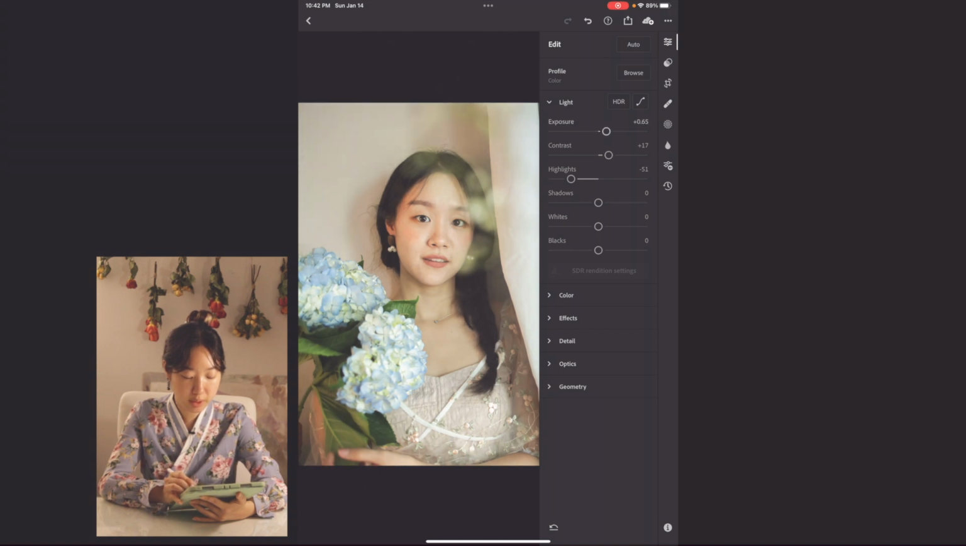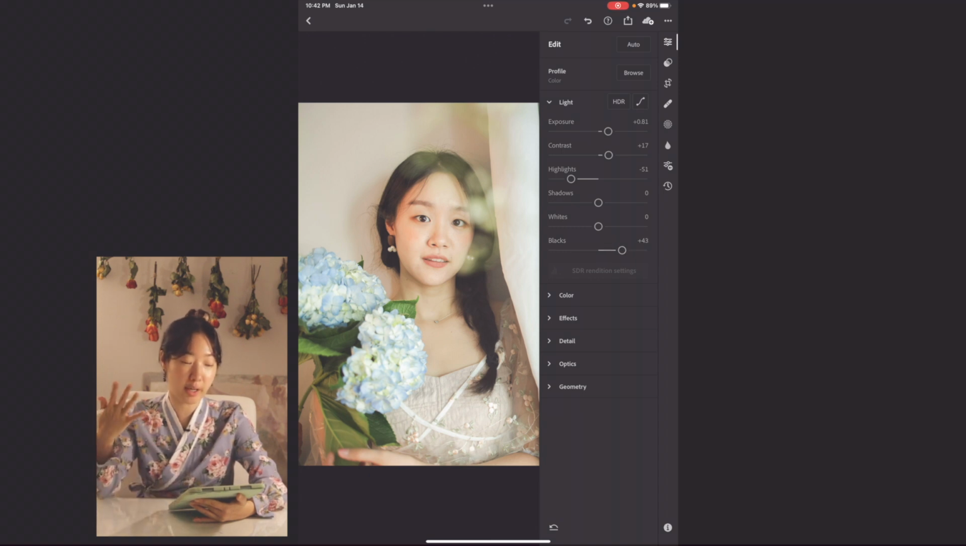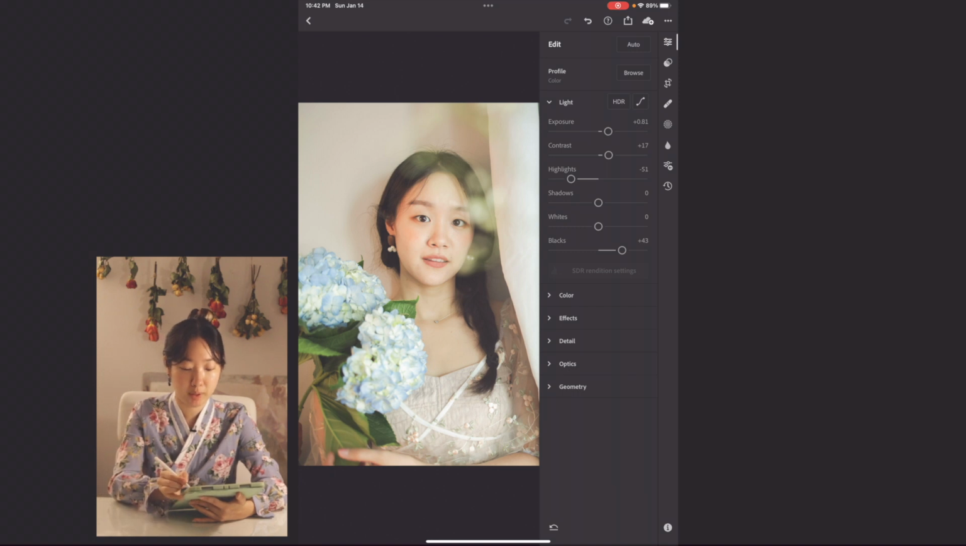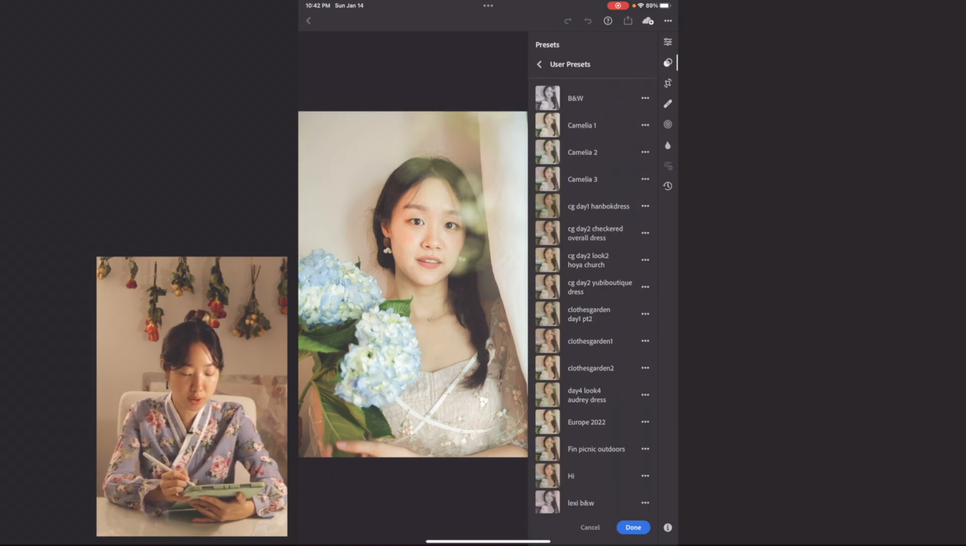As far as it's bright enough for my eyes, and I'm actually going to turn up the blacks too, because I like when the blacks get a little lighter, it kind of gives that airy look. And I'm going to move on to my Camellia 2 this time, and this is Camellia 2.